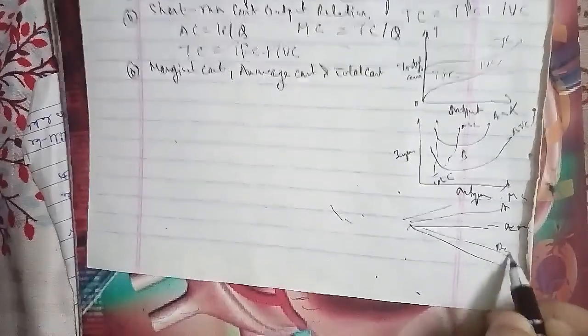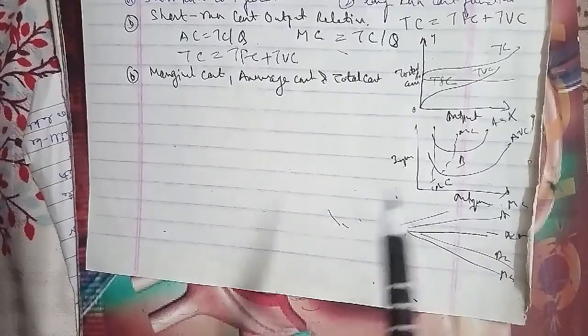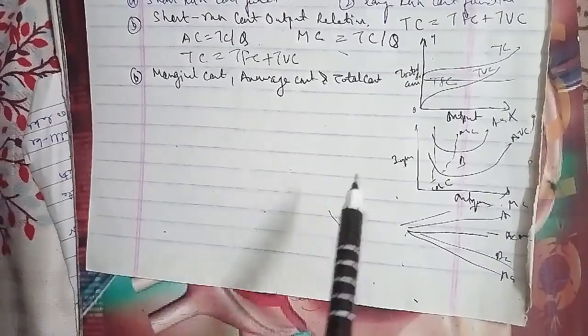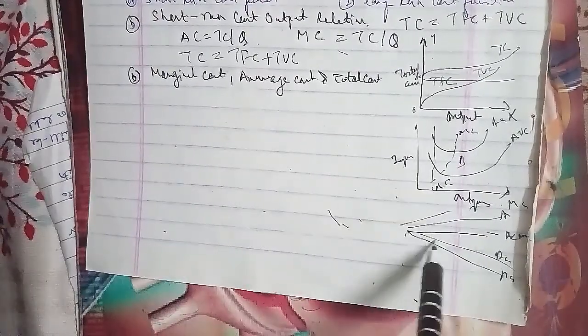With reference to this, we will talk about MC, which is equal to dTC upon dq, which is equal to d(AC·q) upon dq, which is equal to AC plus q·dAC upon dq, using the product rule of differentiation. So dAC upon dq is equal to 1 upon q times (MC minus AC), where dAC upon dq is the slope of the AC curve.